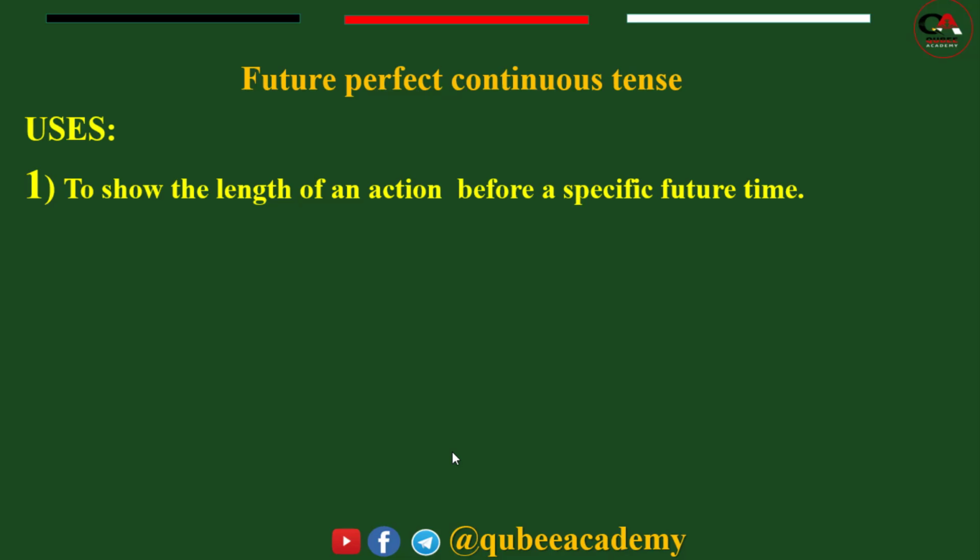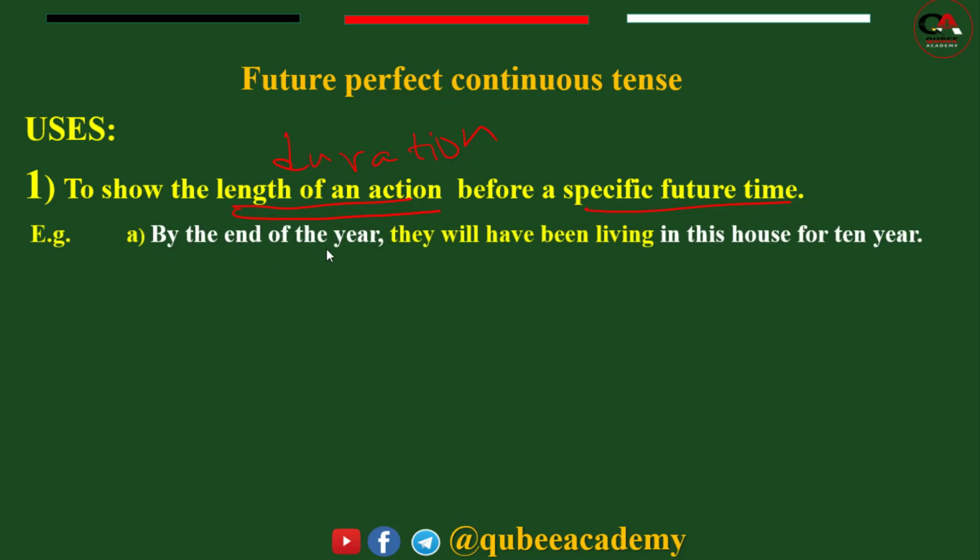First, the use of future perfect continuous tense is to show the length or duration of an action before a specific future time. Look at the example. By the end of the year, so by the end of the year is what? A deadline. By the end of the year, they will have been living in this house for 10 years. How long? For 10 years. Then durations.